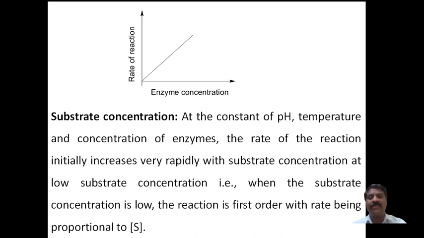Study the rate of the reaction that can be observed. Therefore, it says that at constant pH, temperature, and concentration of the enzyme, these you have to keep constant, and only the concentration of the substrate molecule increases. Then the rate of the reaction initially increases very rapidly, because initially so many molecules will be